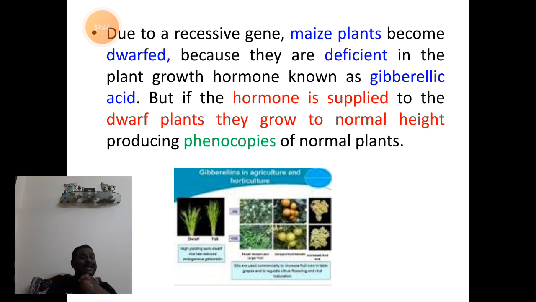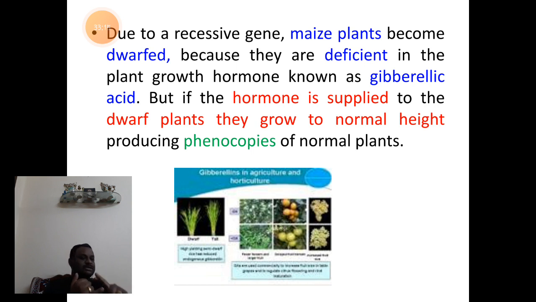So what's happening here? Basically, in the phenocopy condition, they are genotypically different, but they resemble each other in phenotypic characters due to the influence of environmental factors. So when the environment influences two genotypically different organisms to have characters which resemble each other phenotypically, it is called phenocopy. So that's about the importance of phenocopy.